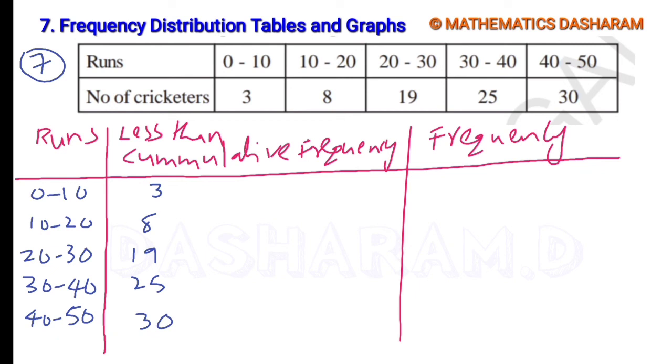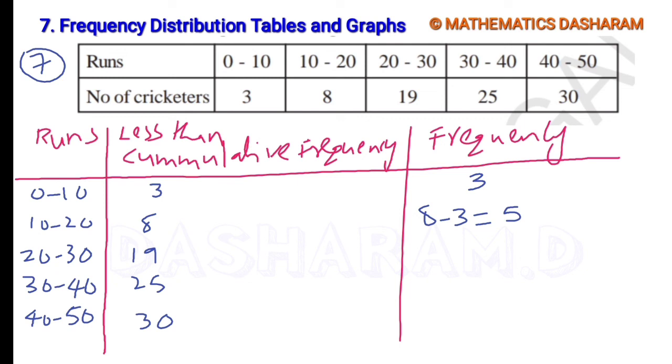So now let's find the real frequencies. Here the first class interval frequency is 3, which comes as it is. Second class frequency: the second less than cumulative frequency is 8 and its previous one is 3, so 8 minus 3 is 5.